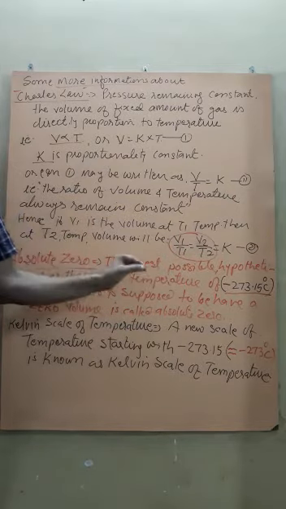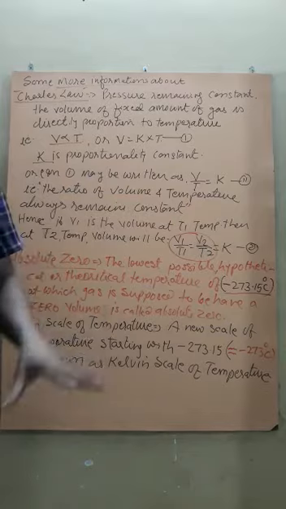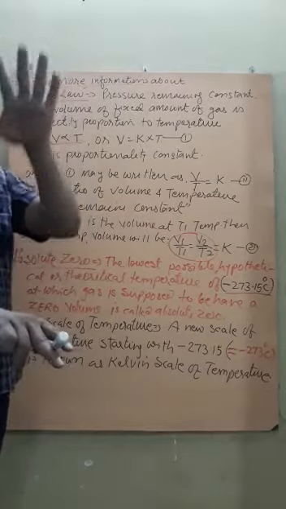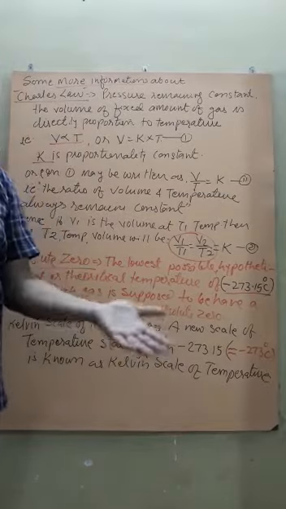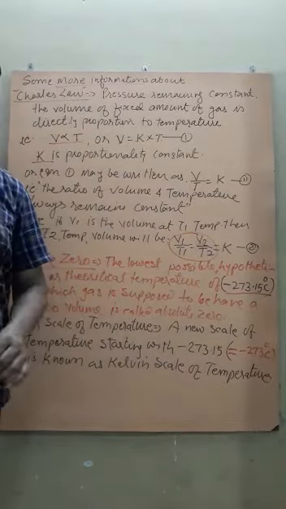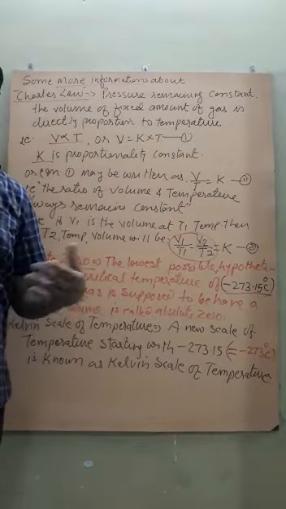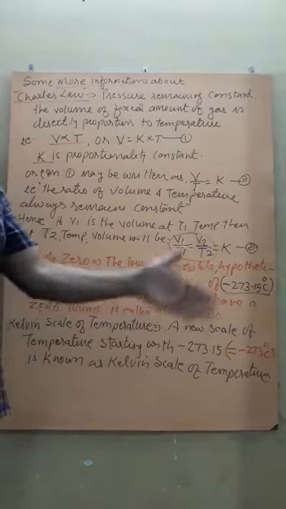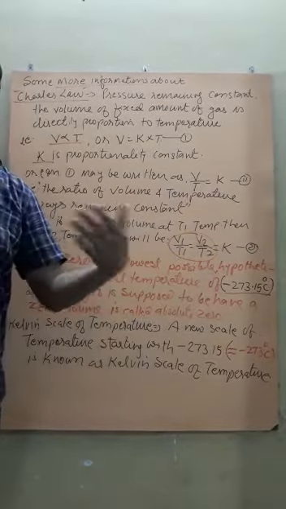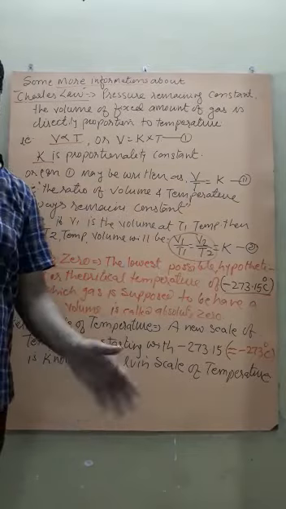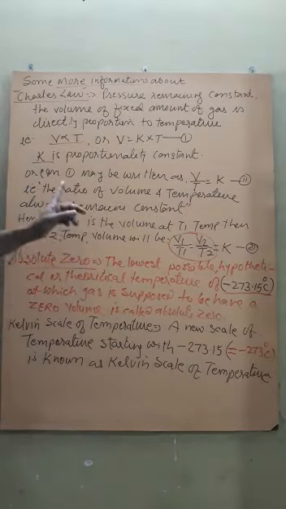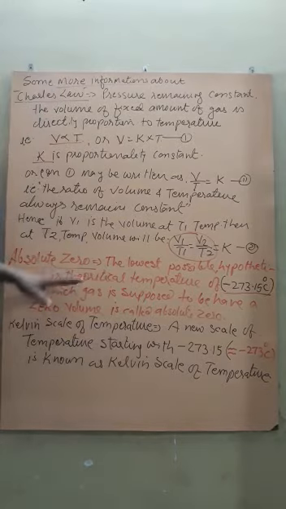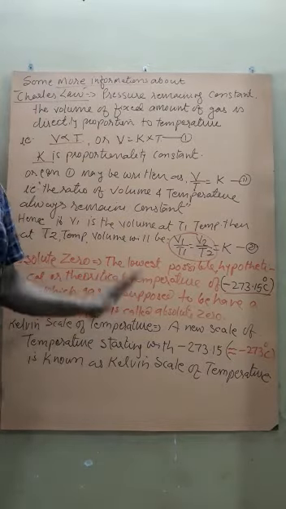But in practical life this is never possible, because as you decrease the temperature the volume will decrease, but a time will come when the gas will convert into liquid, and if you decrease the temperature more, it will become solid. That means there is no chance of its volume becoming zero, but hypothetically and theoretically it looks like it will become zero.